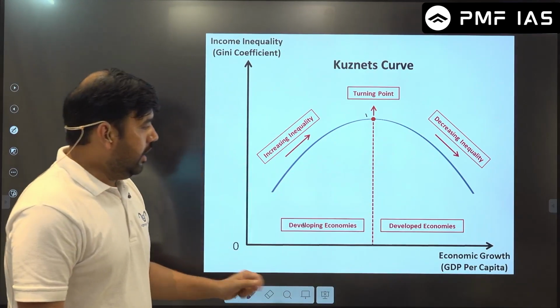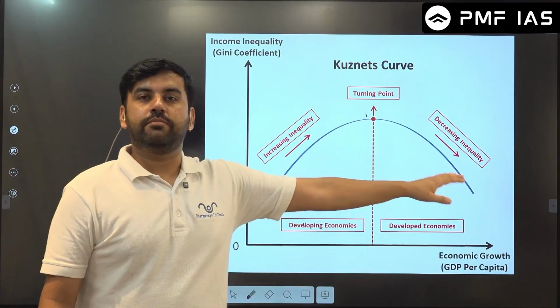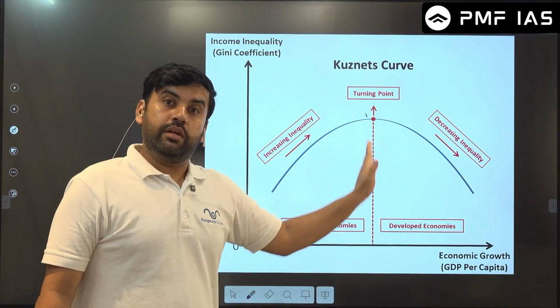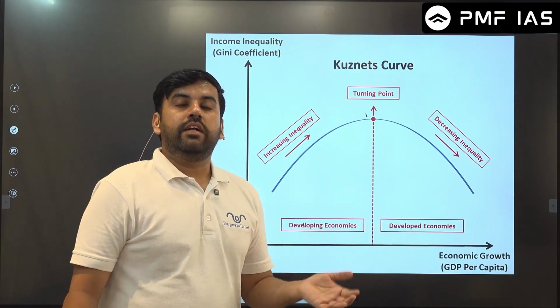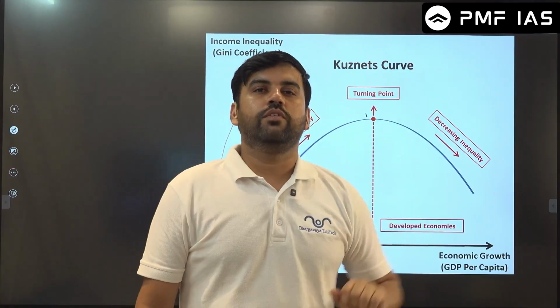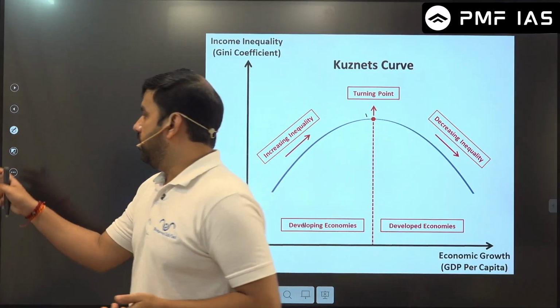Okay. Now India is here. India wants to aspire to be there. So we have not yet achieved this turning point. Now many economists believe that this turning point will be achieved when we reach $25 trillion of GDP. We have not reached even 5.